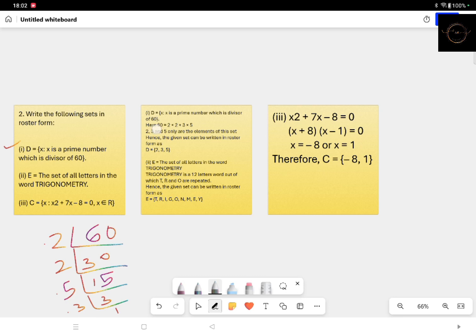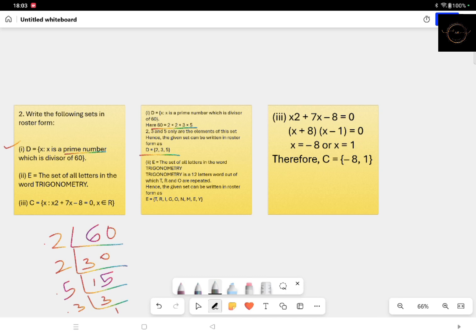Therefore 60 can be written as 2 into 2 into 3 into 5. Now 2, 3 and 5 are the only elements of this set because it is mentioned here that it has to be a prime number. As you know, 3 and 5 are prime numbers. 2 is also a prime number, which is the only even prime number. So in roster form, what can be the answer? You have to name the set, which is already given as capital D. That is equal to, within curly braces, 2, 3, 5. You cannot write 2 twice because in a set repetitions are not allowed.